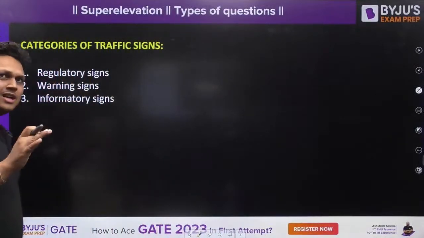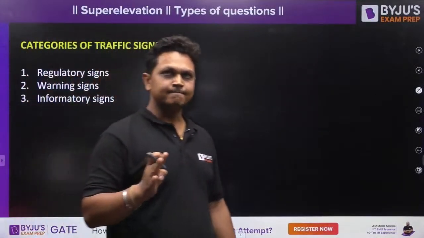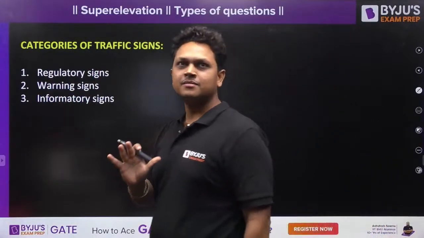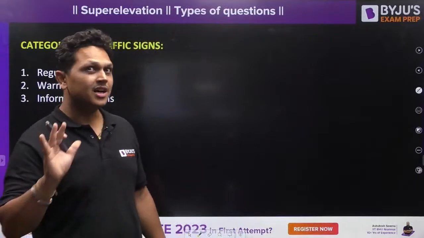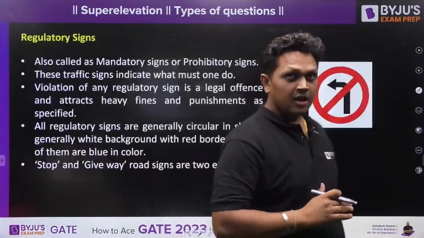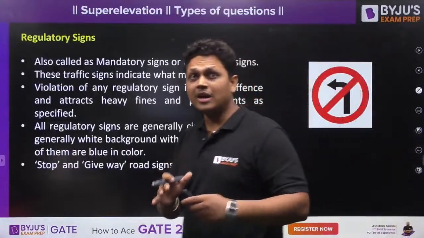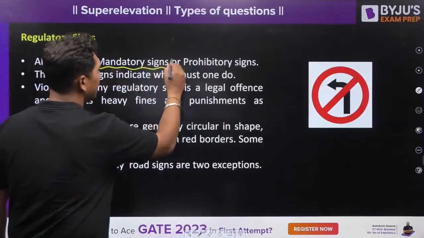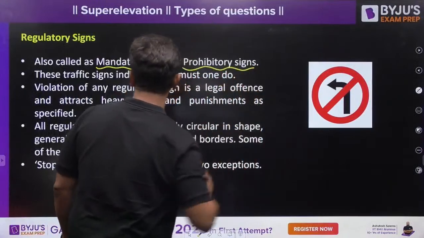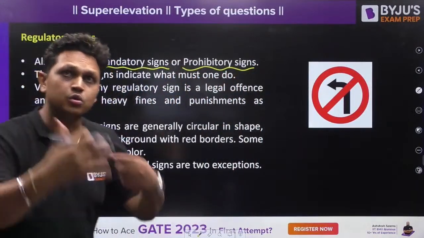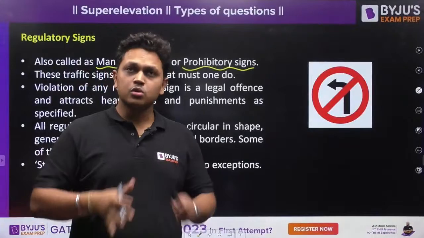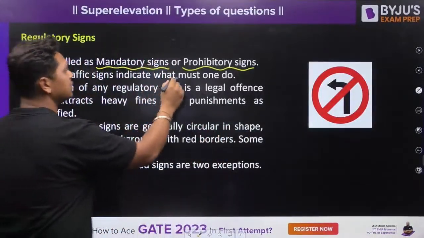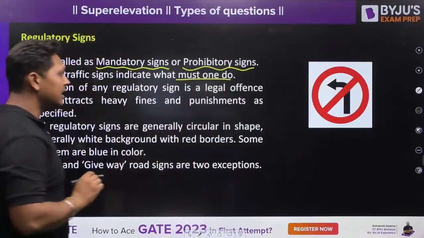Okay. So broadly, there are 3 categories of traffic signs. First is your regulatory sign. Second is your warning sign, and third is your informatory sign. What are the regulatory signs? See, regulatory signs are something which are also referred to as mandatory signs or prohibitory signs. So these signs are something which you have to do. Okay, you do not have the choice. You have to do that. Okay, traffic signs, what you must do.